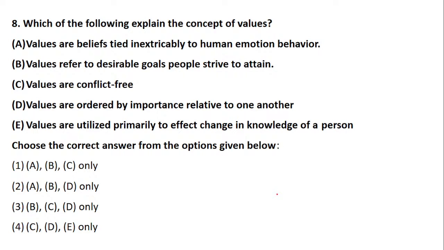Now, question number 8 is on values. So let's see what the question is about. Which of the following explain the concept of values? Values are beliefs which are tied intricately to human emotion and behavior. Values refer to desirable goals people strive to attain. Values are conflict free. Values are ordered by importance relative to one another, and values are utilized primarily to effect the change in knowledge of a person. So what do values talk about?